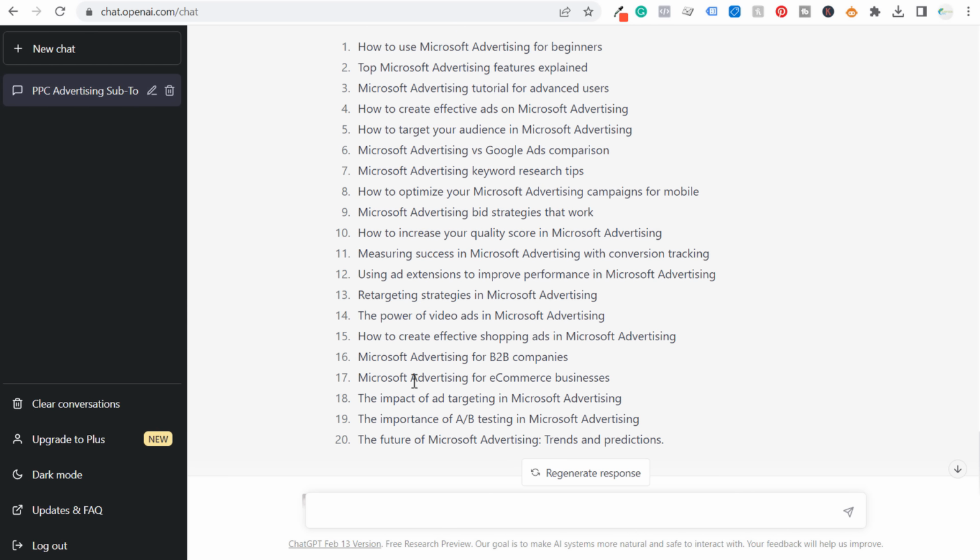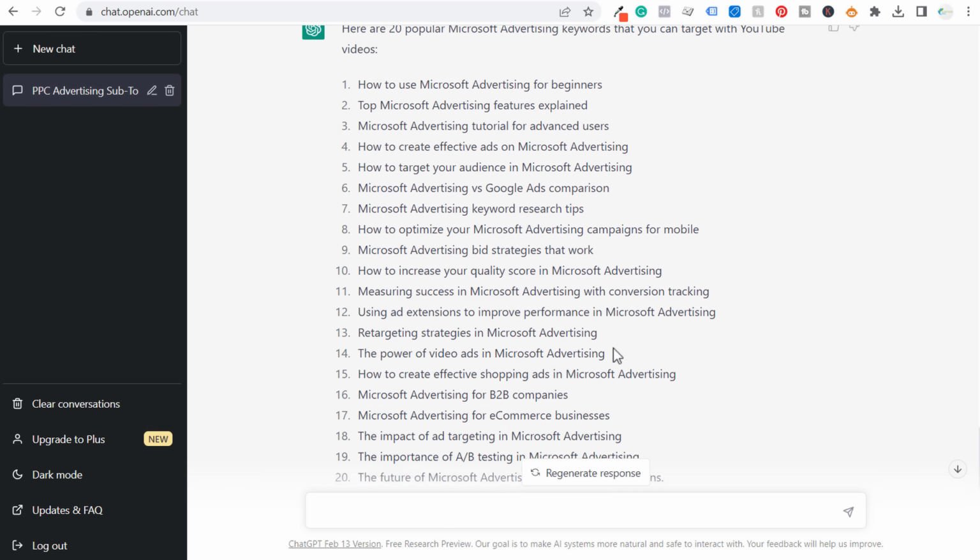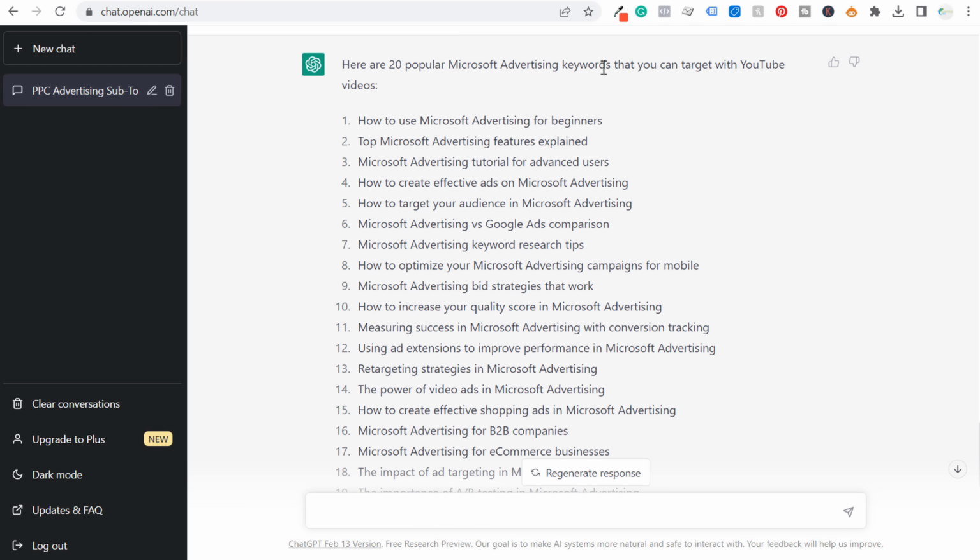Okay, our last question here, what are 20 popular Microsoft advertising keywords I can target with YouTube videos, and click on enter. Okay, so they've given us our 20 different Microsoft advertising keywords that we can target with YouTube videos. So now what we're going to do is copy and paste all of these keywords and put them in Microsoft Excel.